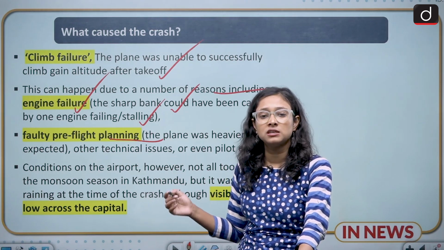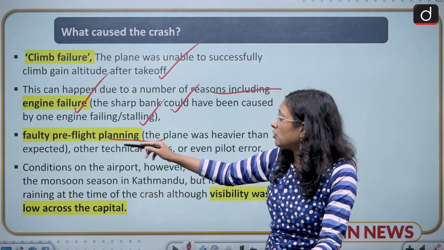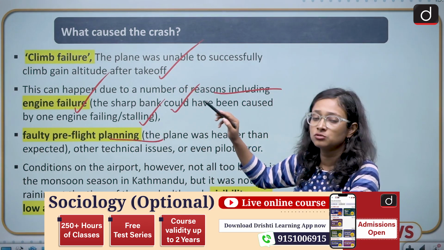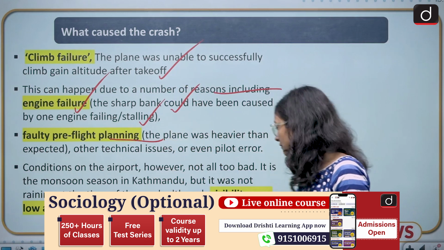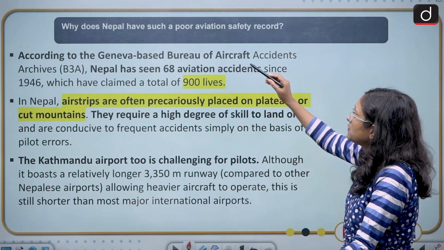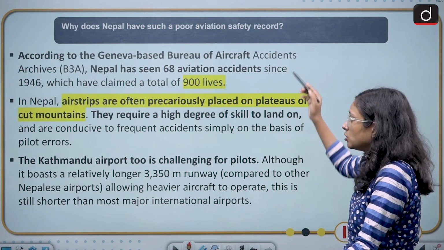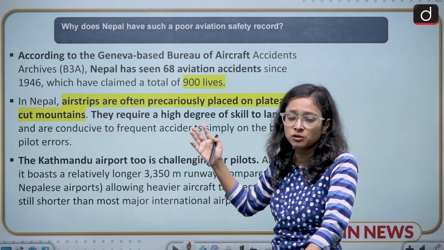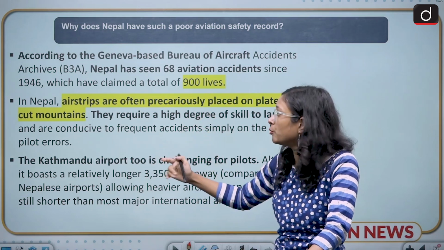So maybe there can be faulty pre-flight planning, engine failure and climb failure. So these are the potential causes we have. Now we come to the question: why does Nepal have such a poor aviation safety record? How did we get to know that we have such poor safety records, especially in Nepal?